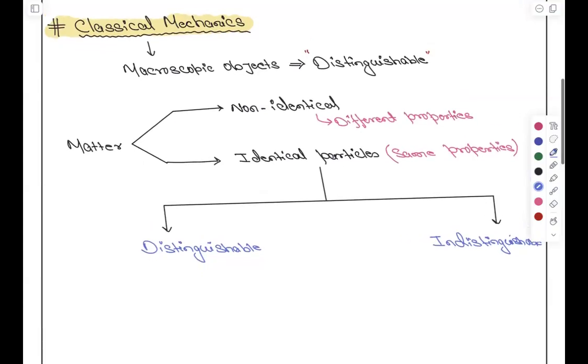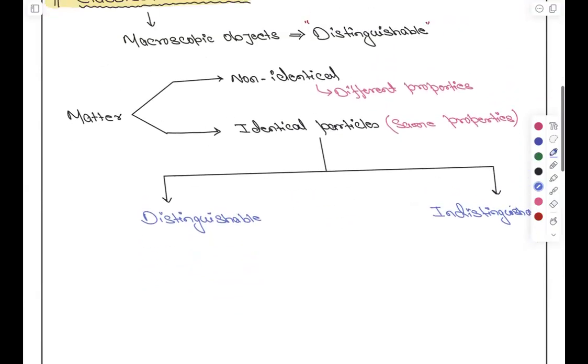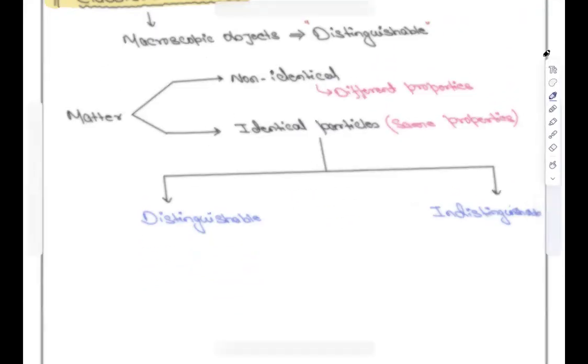Everyone understood this thing, that matter is divided into two categories, non-identical and identical. If they have all same properties, meaning mass same, color same, volume same, shape same, every property is same, they are classified as identical particles, right? Otherwise, they are classified as non-identical particles. So what comprises of their distinguishability?